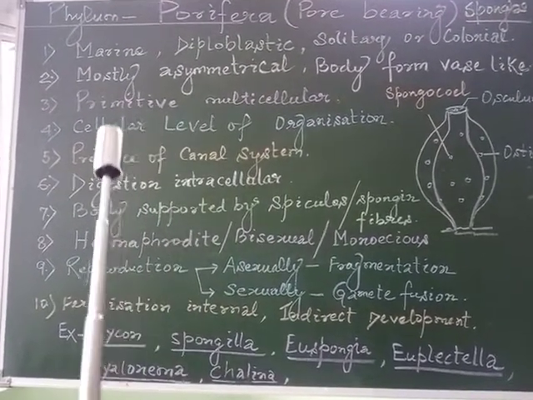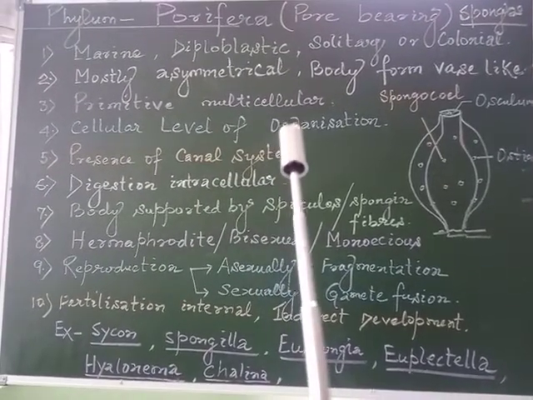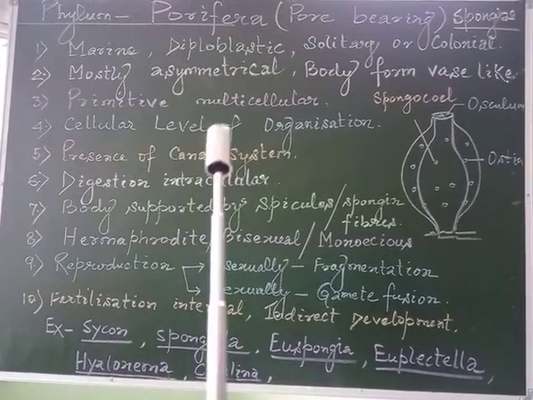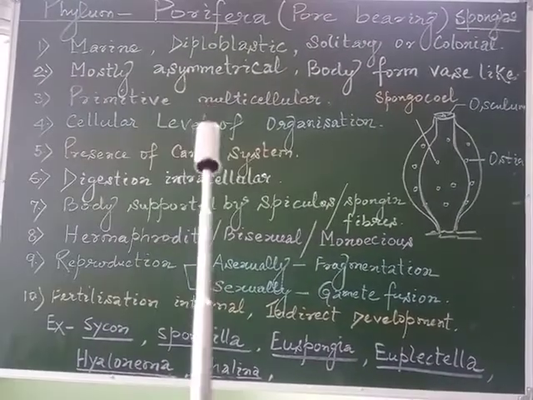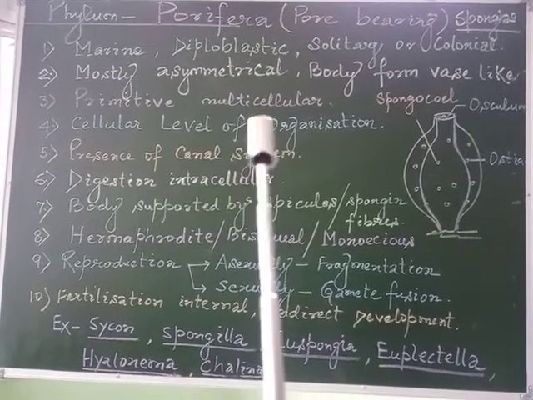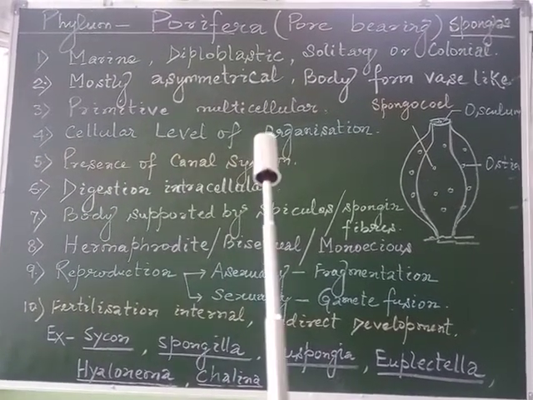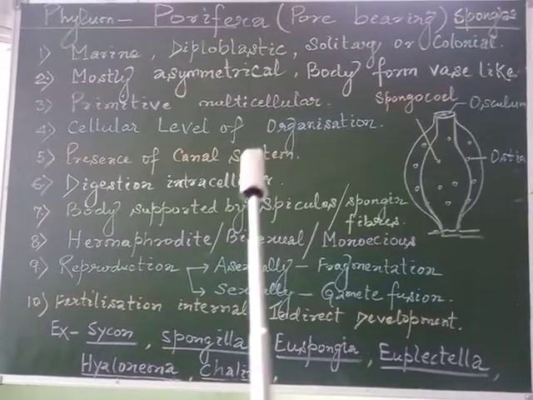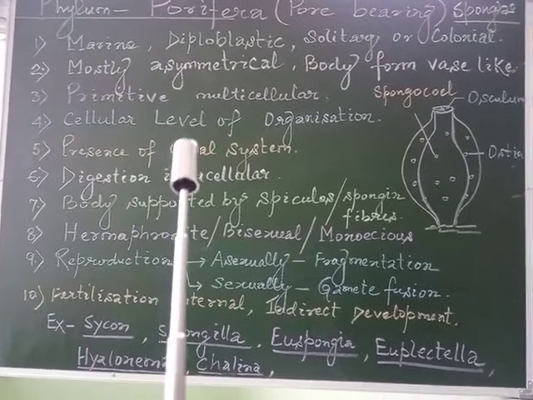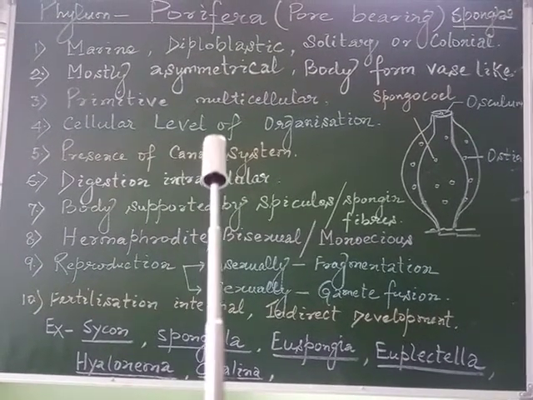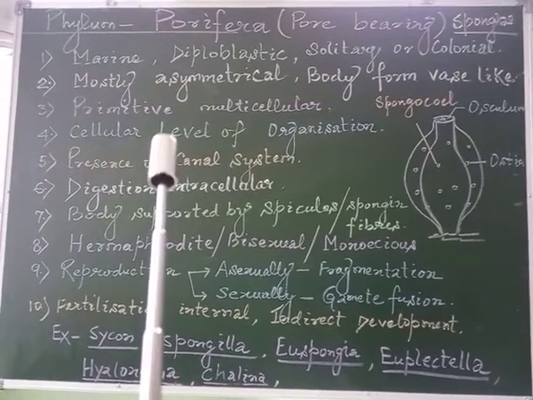If we go for their level of organization, their body is made up of more than one cell, but the body exhibits only a cellular level of organization. Means there is no formation of tissues or other complex organization. Their body is made up of only up to the level of cells.